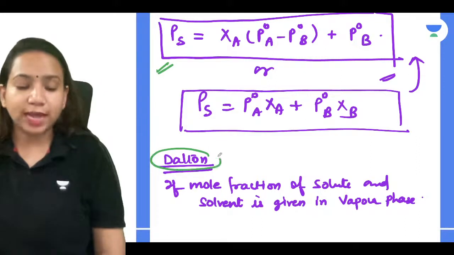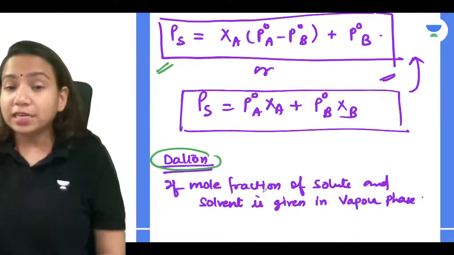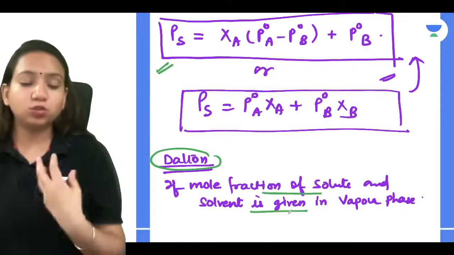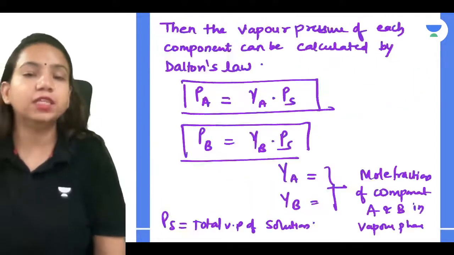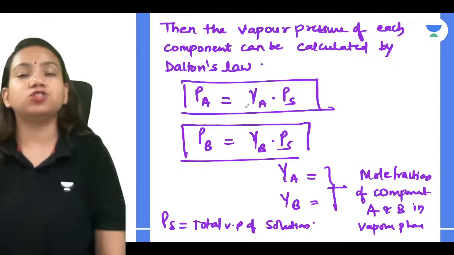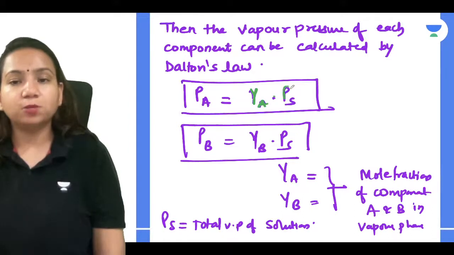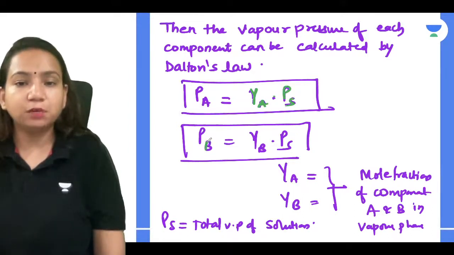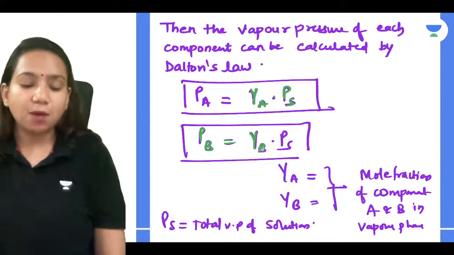And we also understood that one scientist came, whose name is Dalton, and he said that any time the mole fraction of solute and solvent is given to you in the vapor phase, how will you calculate the partial vapor pressure? So the formula becomes a little different, that is PA is equal to YA dot PS and PB is equal to YB PS. Correct? Very good. Now what is this YA and YB?